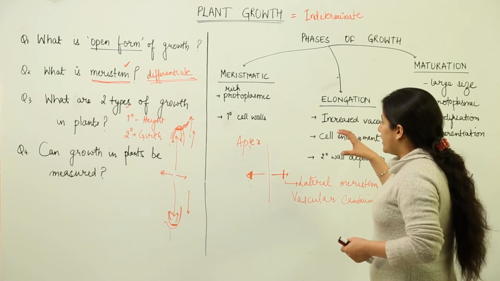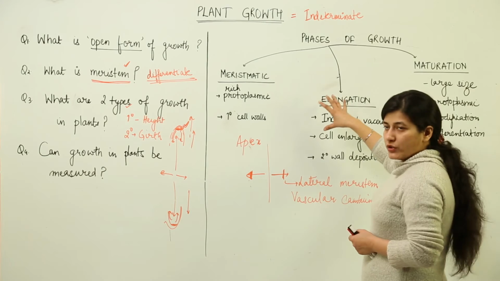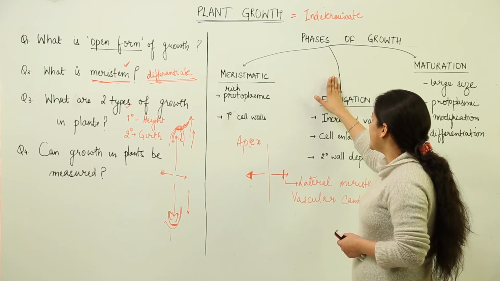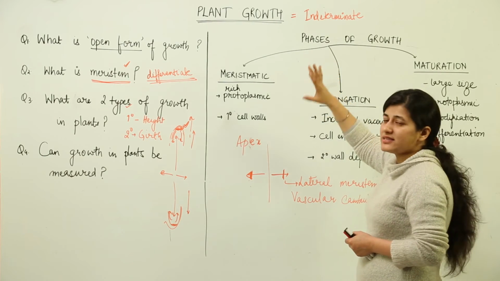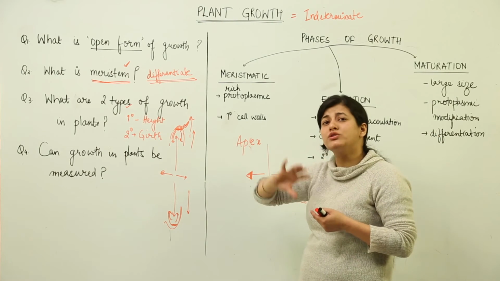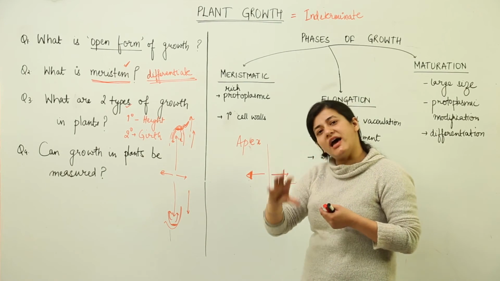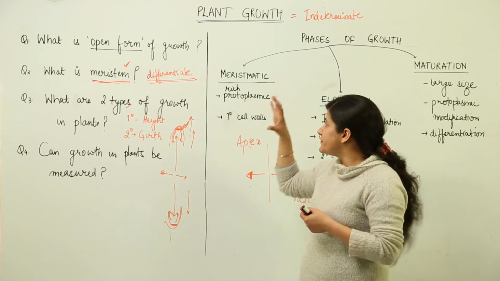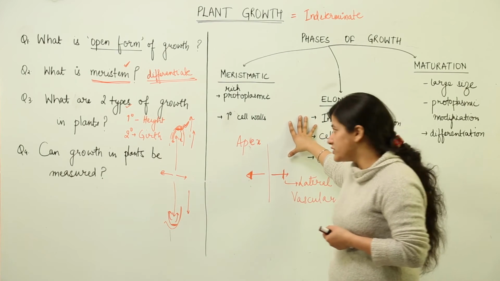Now, when we talk about growth, we have to consider another important aspect, that is, how this growth takes place. It is because growth is a time consuming process. Growth is a function of time, basically. It has various phases. Now, there are three phases in the process of growth.